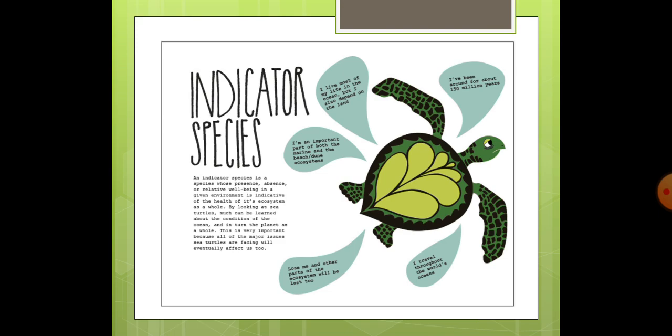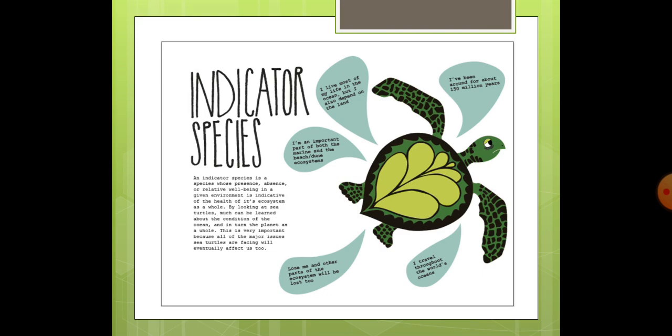So, by looking at sea turtles, much can be learned about the condition of the ocean. By seeing the population of the sea turtles or their living in the ocean, we can come to know about the condition of the ocean, whether the conditions are good or bad, and in turn the planet as a whole.